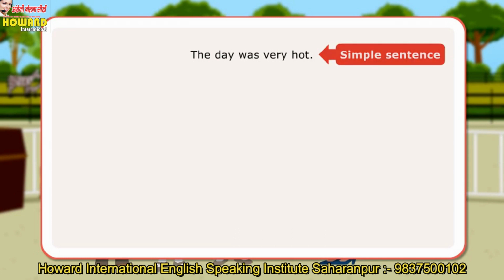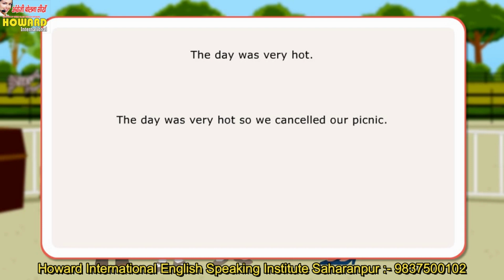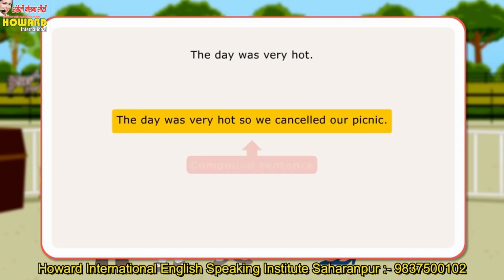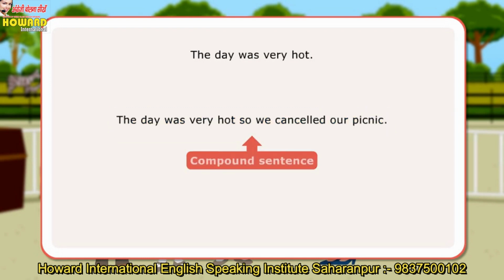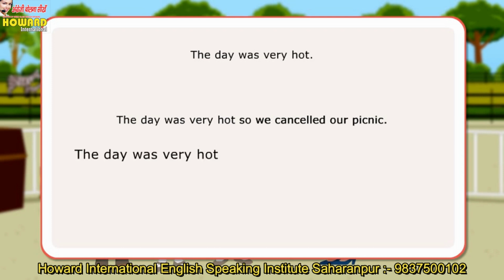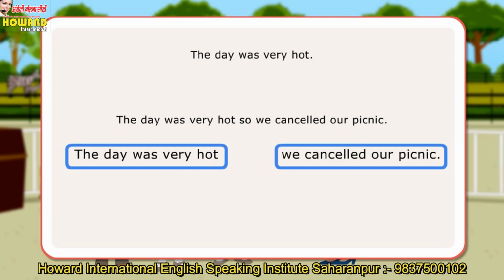If a sentence has more than one statement presenting more than one thought, and both the statements can stand alone as separate sentences, then the sentence is a compound sentence. The day was very hot, so we cancelled our picnic. Here, "the day was very hot" and "we cancelled our picnic" can both stand alone as independent sentences, each one expressing a complete thought, joined together by the conjunction "so."